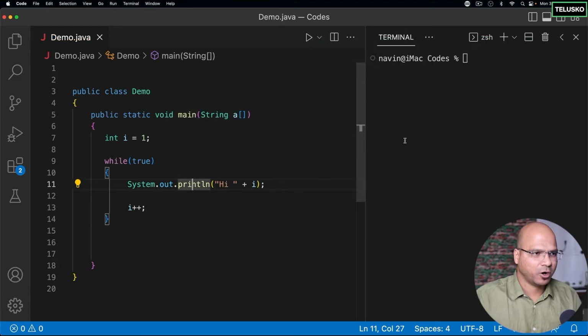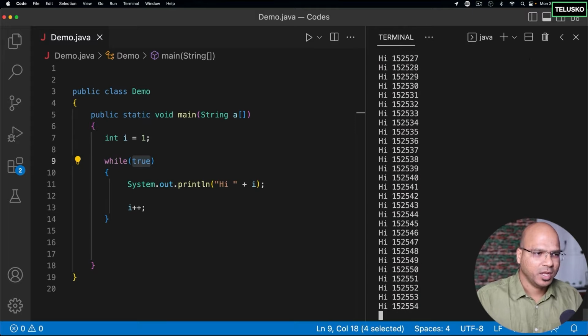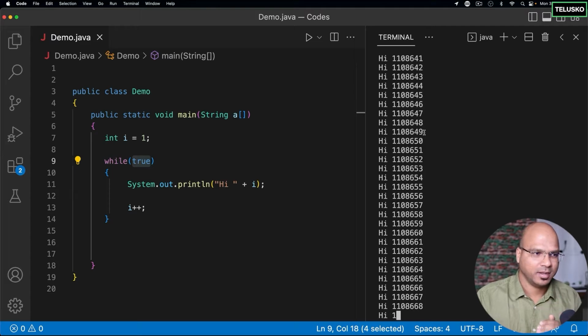Now let's see what the output is. Again, I have not changed the condition, so it will print infinite times. But I just want to see what happens. If I compile this code and run, you can see the value of i is incrementing continuously. And you can see it's so fast. It depends upon your machine speed as well.